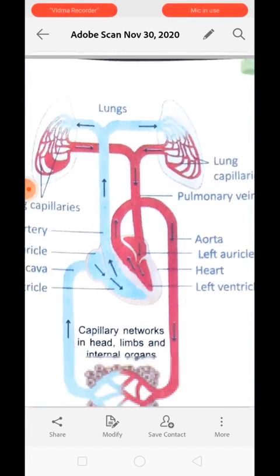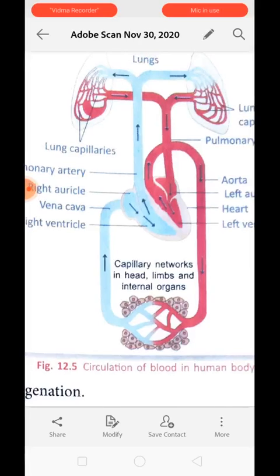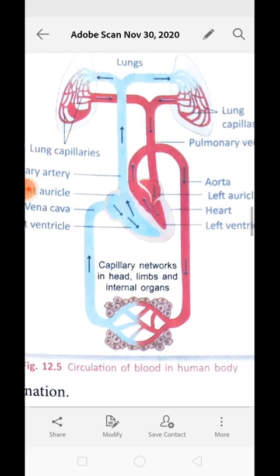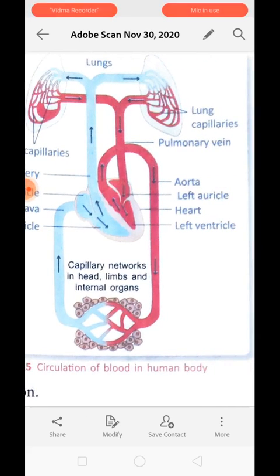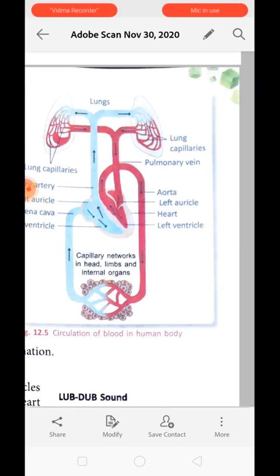Clear? We have already discussed what is artery and what is vein. Veins are those structures which take the blood towards the heart, whereas arteries are those structures which take the blood away from the heart. So you can see that the pulmonary artery is taking the blood away from the heart. From where? From the right ventricle. And pulmonary veins are taking the blood towards the heart. From where? From the lungs. Clear? The blood that has been pushed into the aorta passes to the body cells.